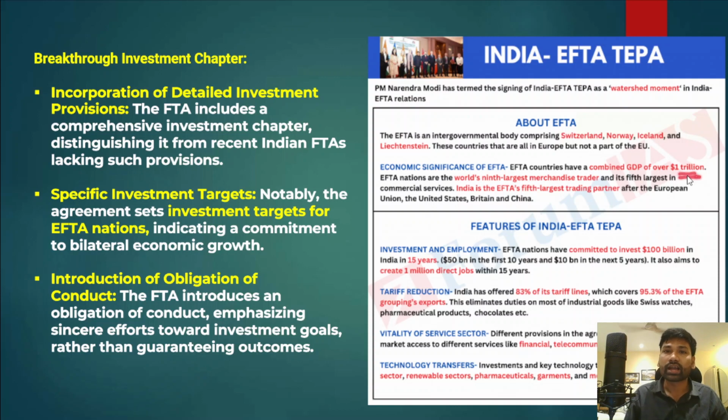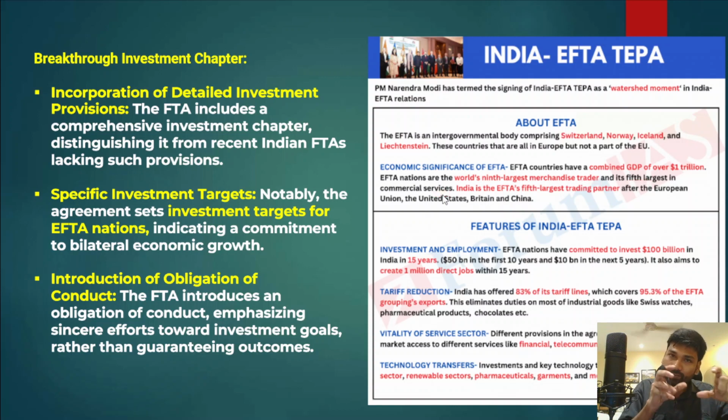At the same time, the European Free Trade Association nations are the world's 9th largest merchandise trader, and in fact the 5th largest in commercial services.